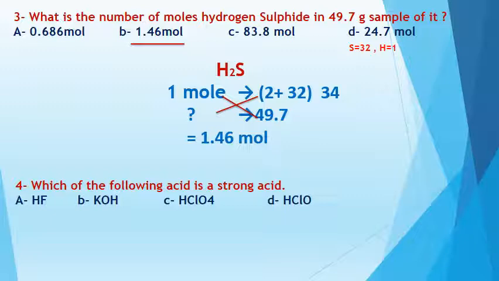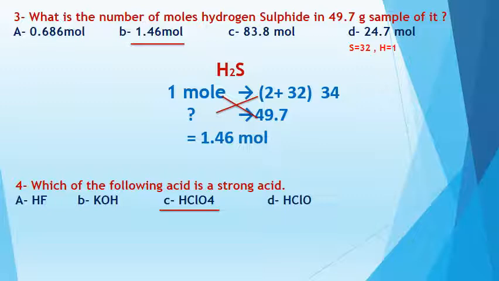Question number 4. Which of the following acids is a strong acid? HF, this is hydrofluoric acid, and this is a weak acid. KOH, this is potassium hydroxide, and this is a base. HClO4, this is perchloric acid, and this is a strong acid. So the answer here will be HClO4. It is in your curriculum that perchloric acid is a strong acid.